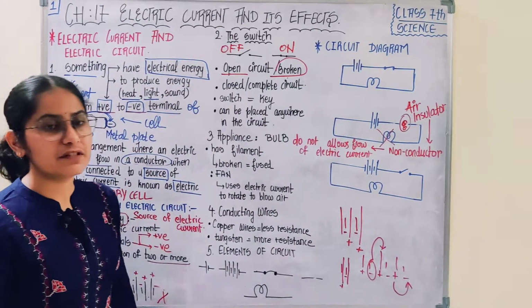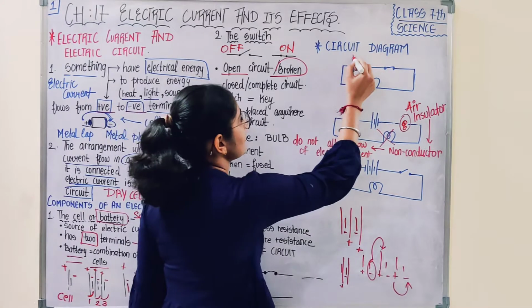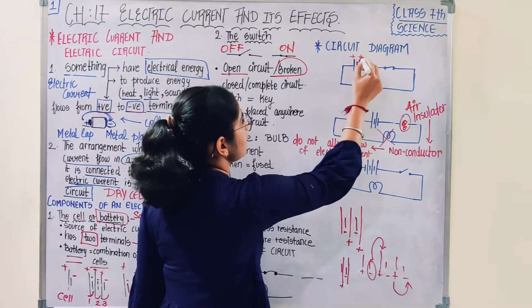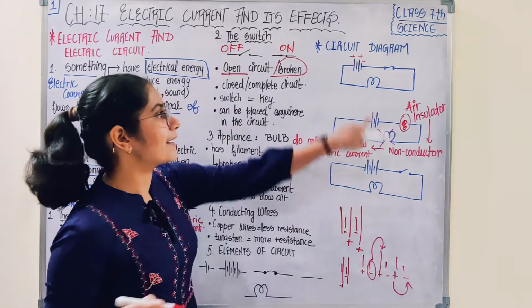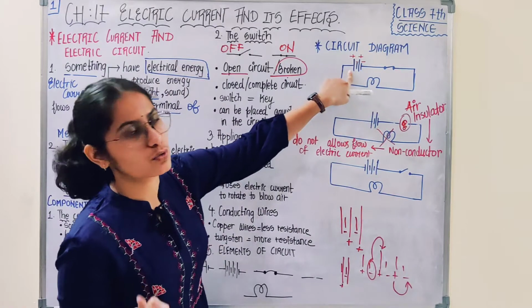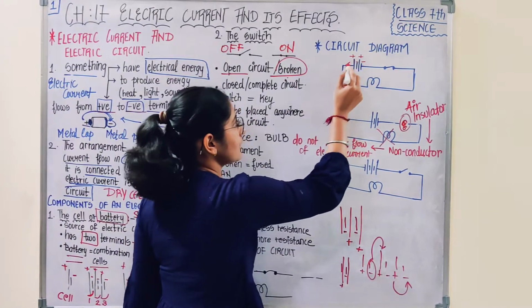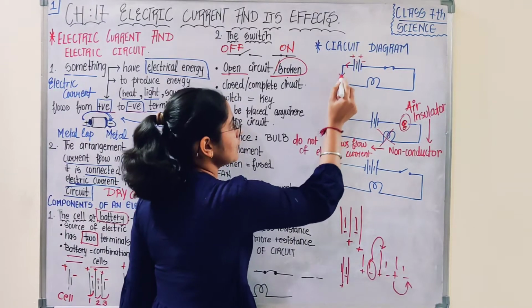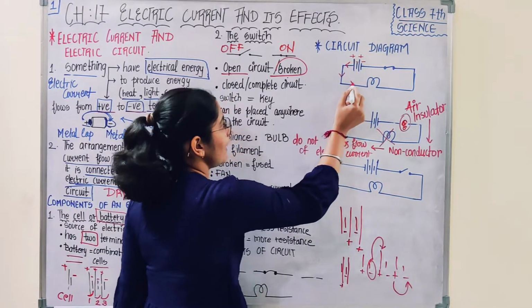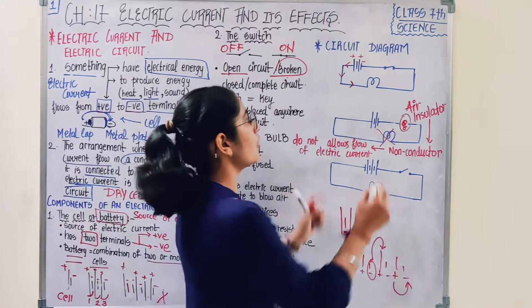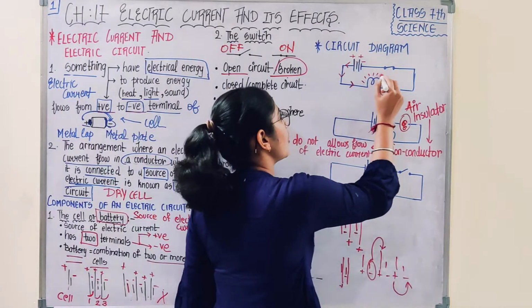Positive to negative terminal. So this is the positive terminal, this is negative, this is positive, this is negative. This is a battery of how many cells? 2 cells. Okay. Current would start flowing from the positive terminal and move through this. This line shows conducting wires. The current would flow and make the bulb glow.